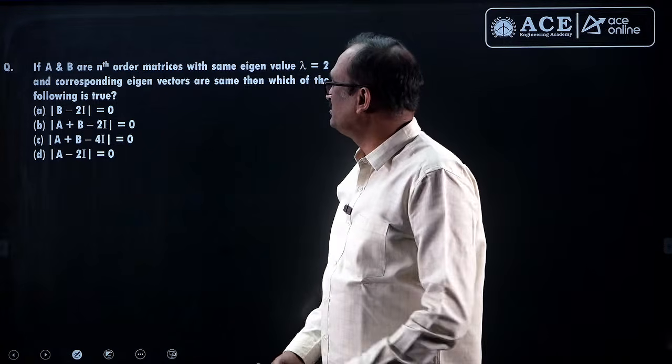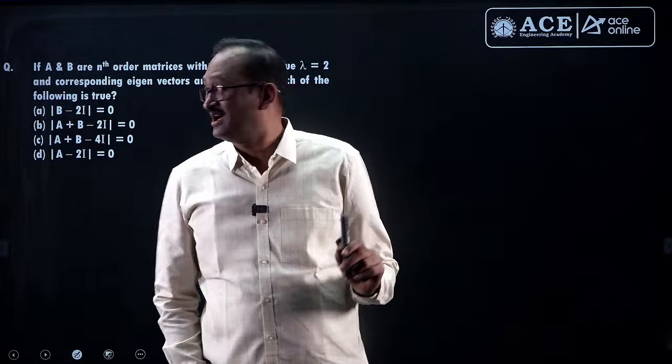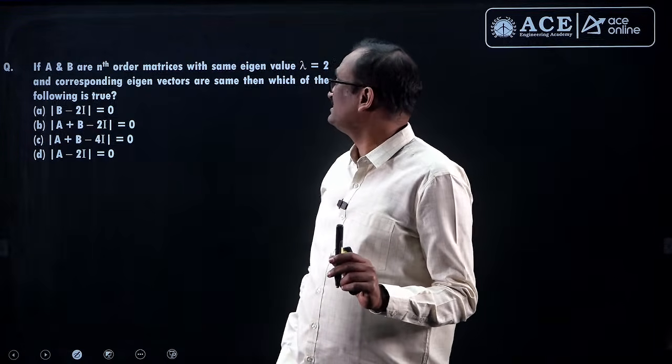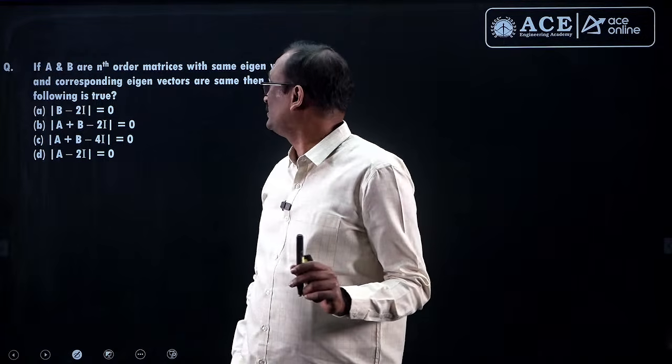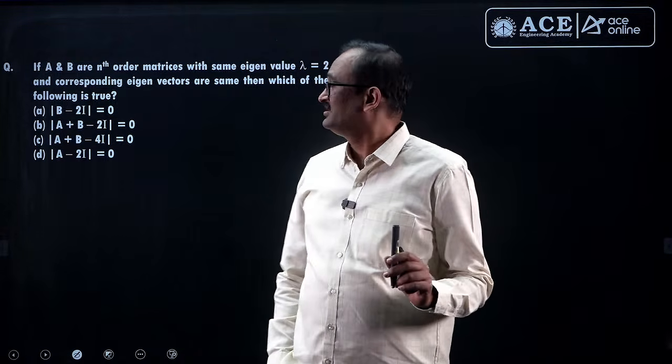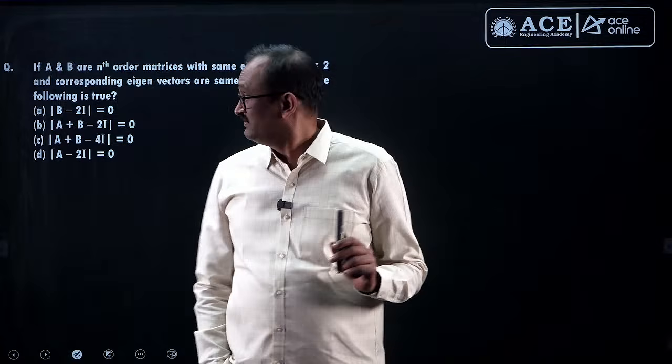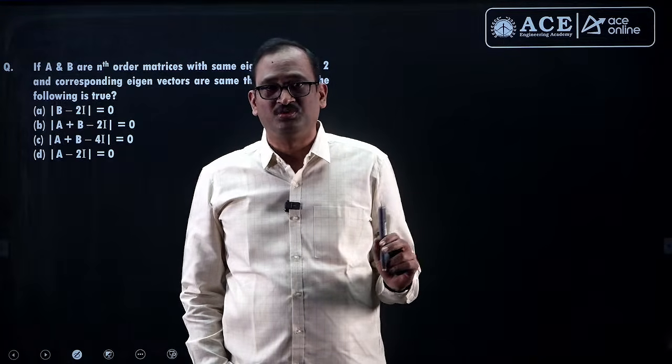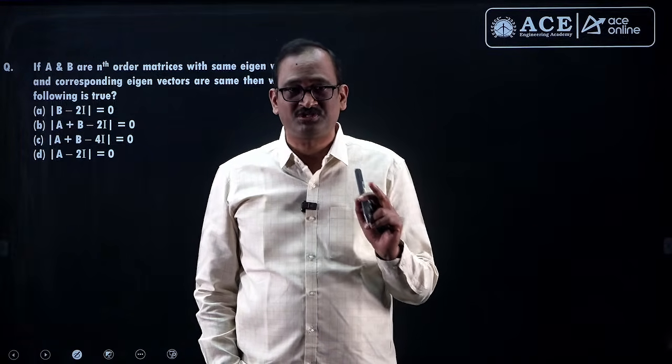Now look at this question. A and B are two n by n matrices with the same eigenvalue and the corresponding eigenvectors are the same. Then which of the following statements are true? It is an MSQ, one or more options correct.